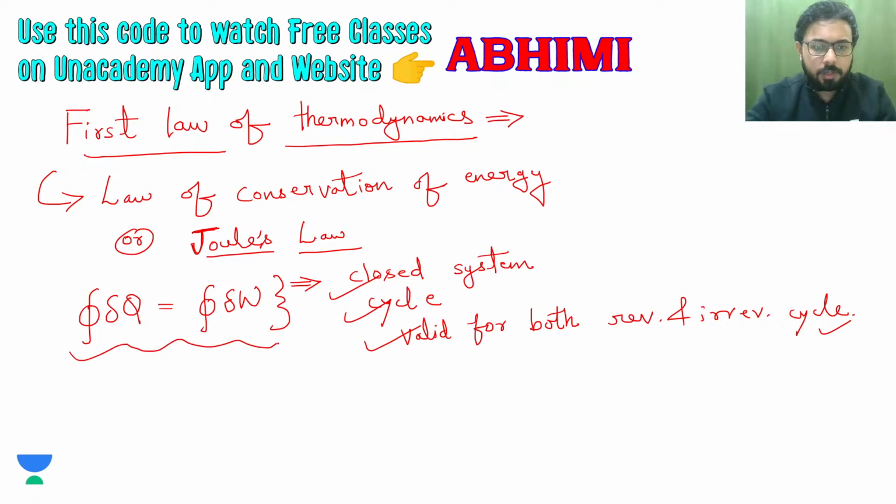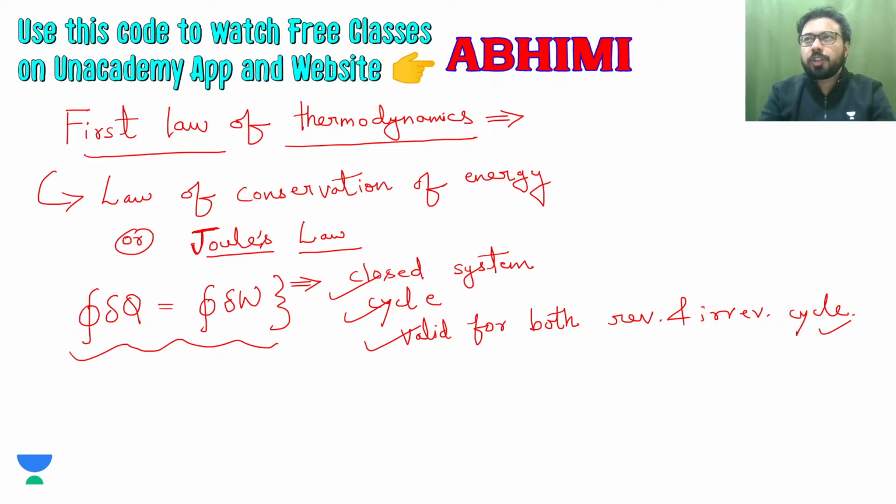After seeing these assumptions and this equation, you can yourself say that this equation is saying that for a closed system in a cycle, the net heat interaction is equal to the net work interaction, and this is valid for both reversible and irreversible cycles.